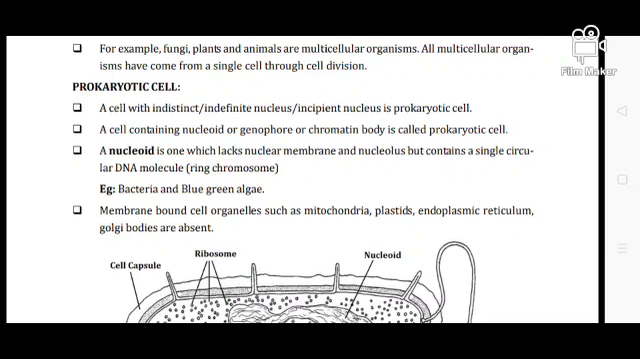And today I am going to discuss the prokaryotic cells and the eukaryotic cells and their cell organelles. So, without any delay, let's get started.